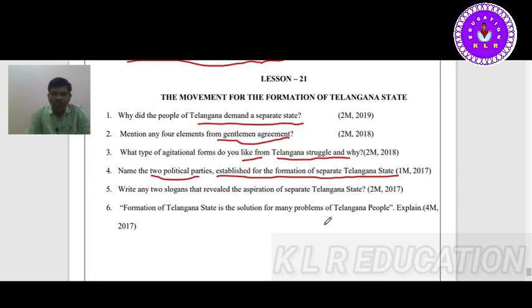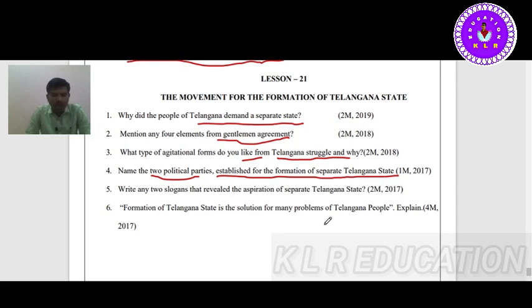Write any two slogans that reveal the aspiration of a separate Telangana state. The slogans are Jai Telangana, Jai Jai Telangana, one slogan, and for example, in the movement in 2009 when KCR was doing hunger strike, at that time, KCR Sachudu Telangana Vachudu, okay, and Andhra Wale Bhago, Telangana Wale Jago.